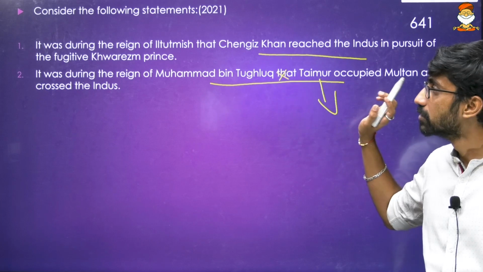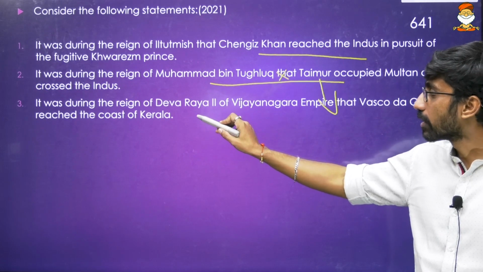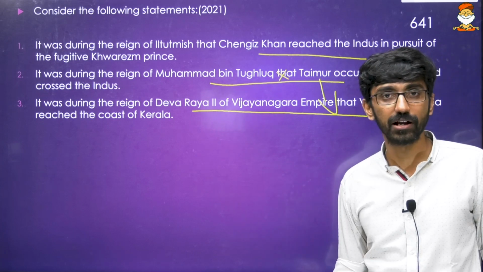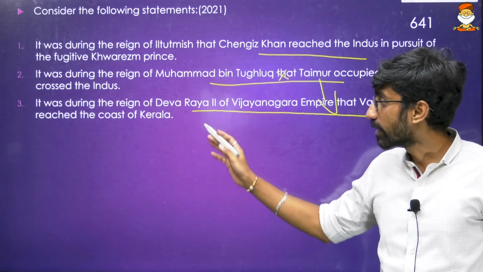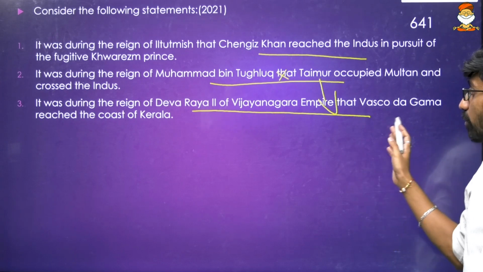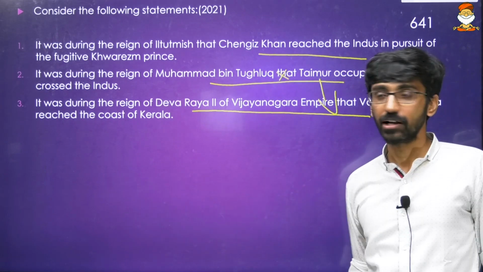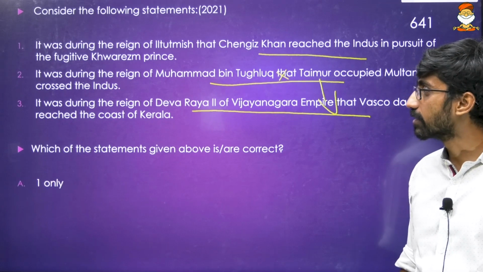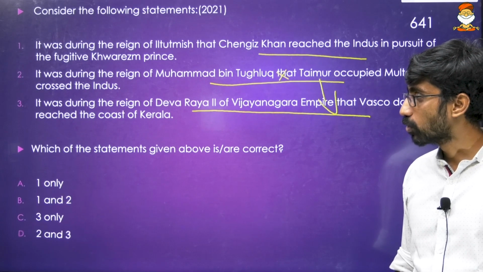This is wrong. Okay. And again, it was during the reign of Devaraya II of Vijayanagara Empire that Vasco da Gama reached the east coast of Kerala. Okay, so they are trying to link Vijayanagara Empire with Vasco da Gama. Vasco da Gama we will discuss in modern India. Vijayanagara Empire we discussed. Okay, which statements are correct? I think 1 only, 2 only, 3 only.